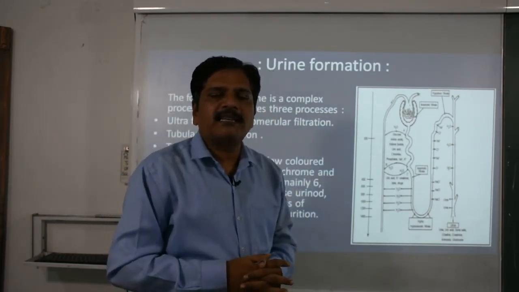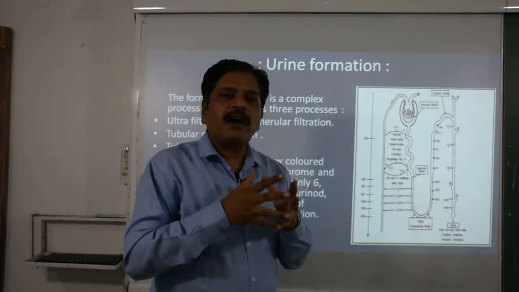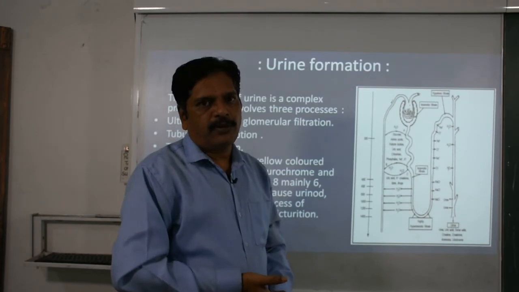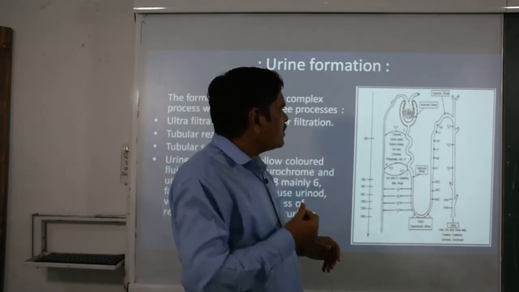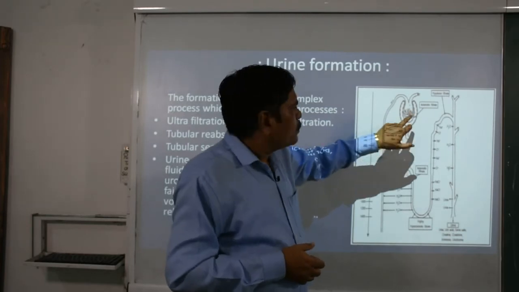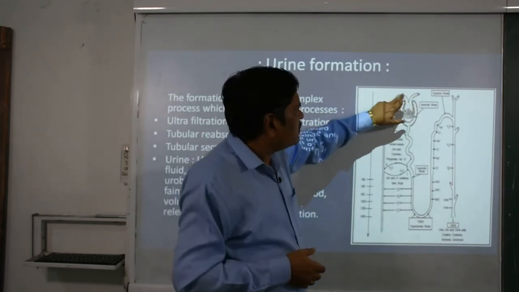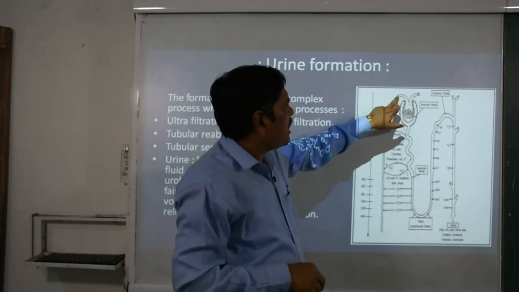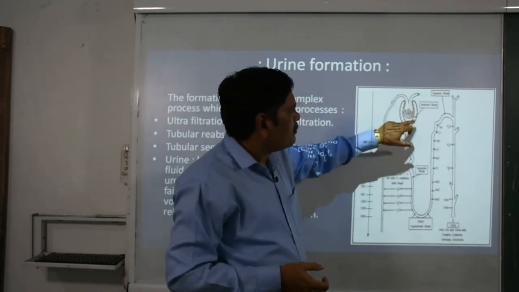So what is simple dialysis? Dialysis is the process of eliminating or separating out the unwanted material, that is the dissolved solute, from the transporting fluid, and it is responsible to maintain the normal consistency of the blood. Now here you can see this coil structure that is called the glomerulus. This is the afferent arteriole and this is the efferent arteriole. Afferent brings blood from the renal artery, and efferent carries it out from the glomerulus, and during this it forms a coil structure.